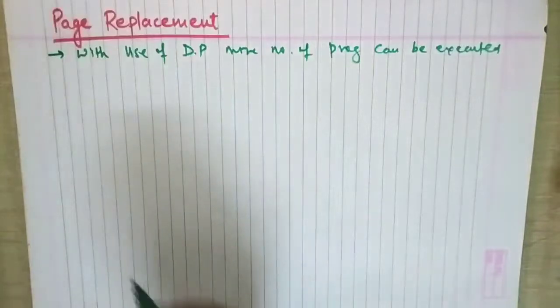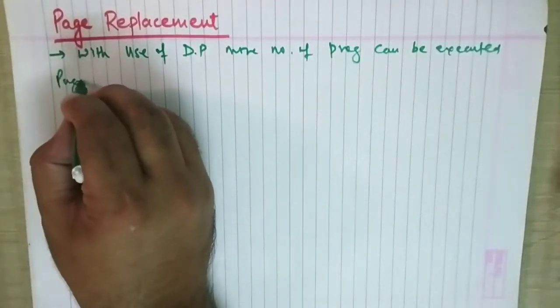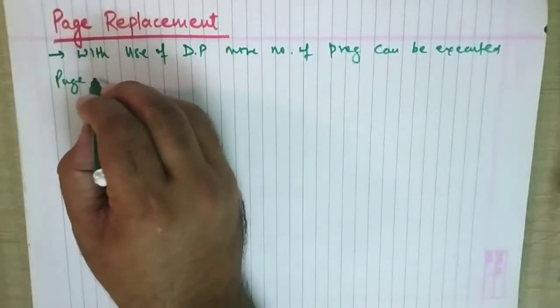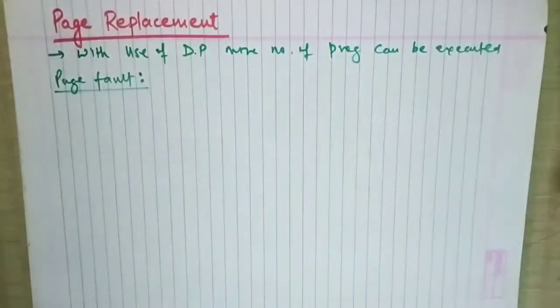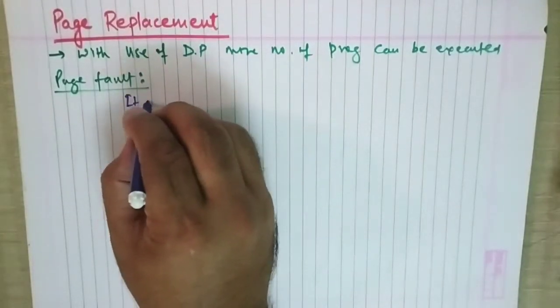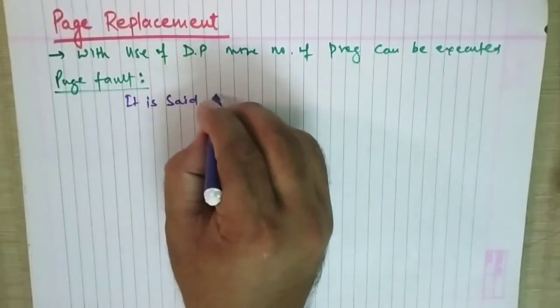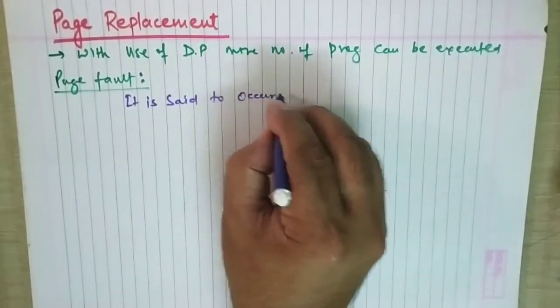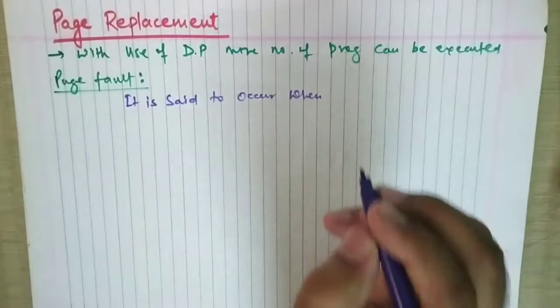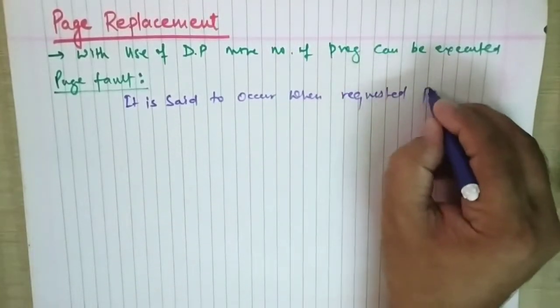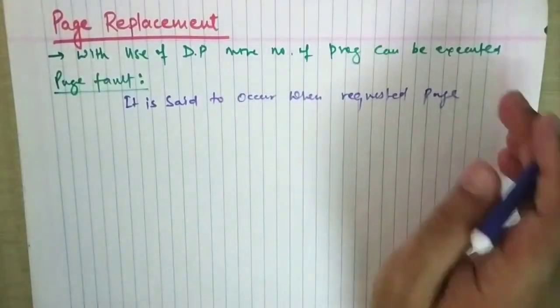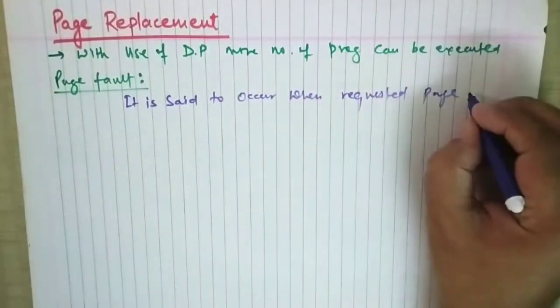We have one more term that we left at that time: page fault. Now what is a page fault? A page fault is said to occur when a requested page is not present in the main memory.